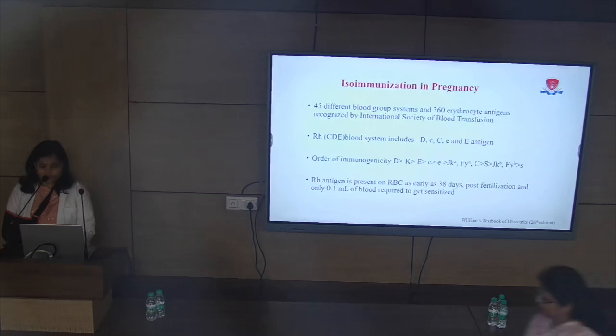Coming to the order of immunogenicity of these RBC antigens, D is the most immunogenic, followed by the Kell antigen, and so on. One important thing I want you all to note on this slide is that Rh antigen is present on RBC as early as 38 days post-fertilization, and as little as 0.1 ml of fetal blood is sufficient to get the mother sensitized.